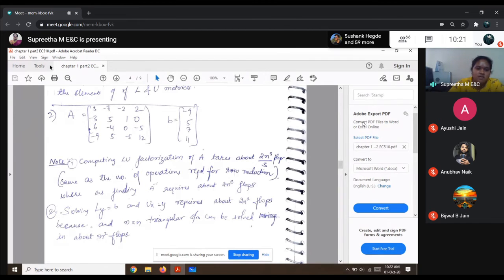So similarly, when I try to solve this problem using Ly is equal to B and Ux is equal to Y, it requires only about 2n square floating point operations, because an n cross n triangular system can be solved in about n square floating point operations. Your flops are nothing but the floating point operations.